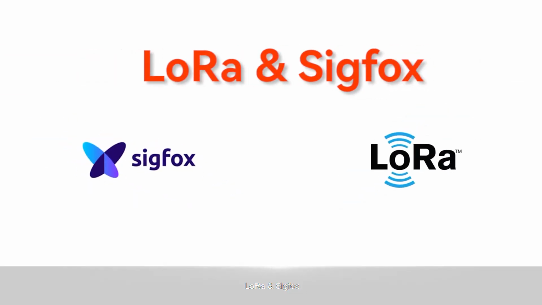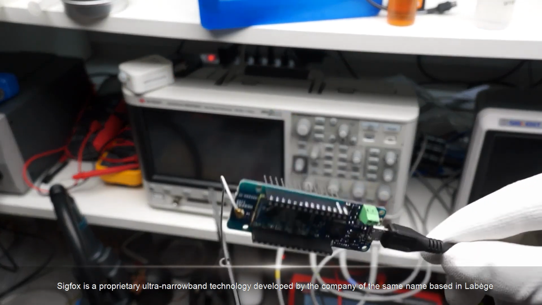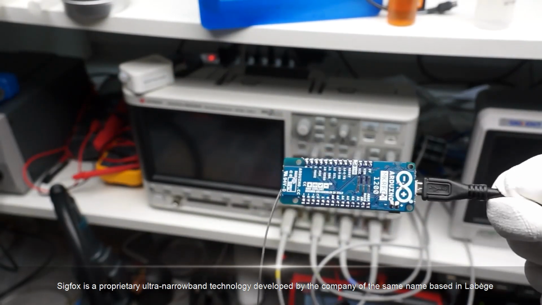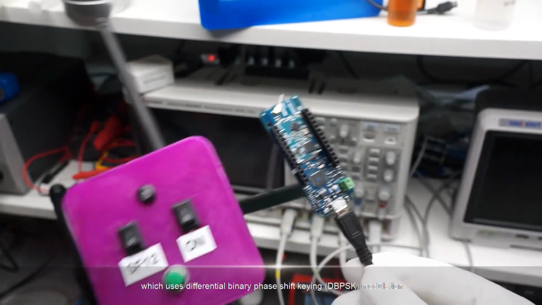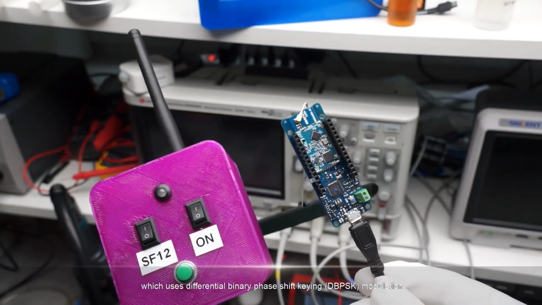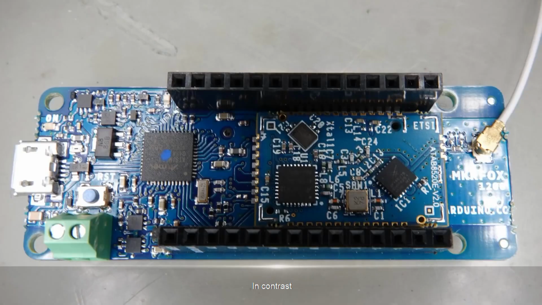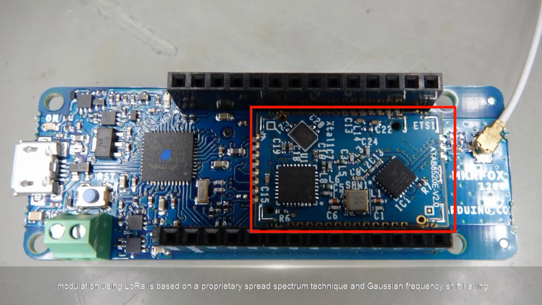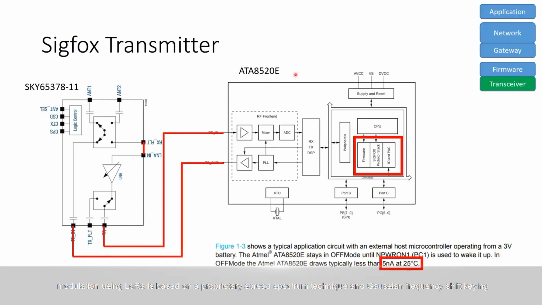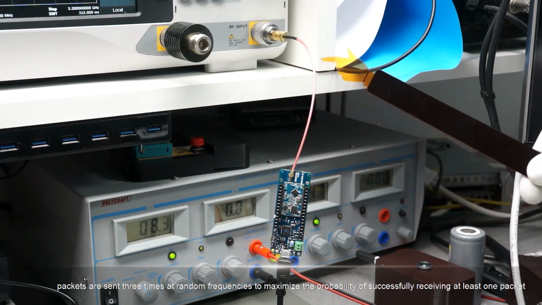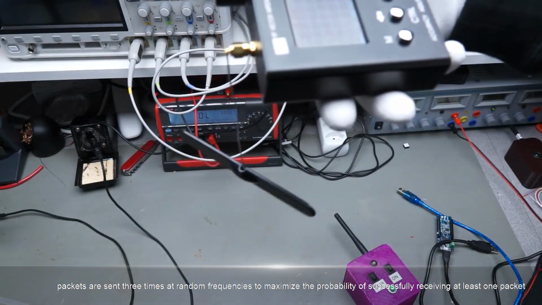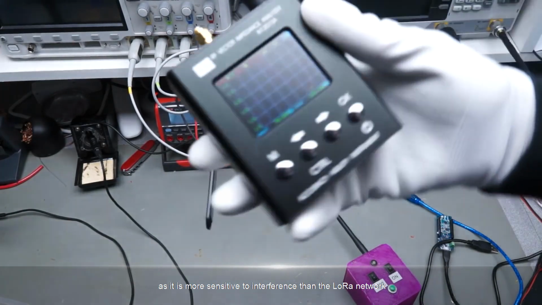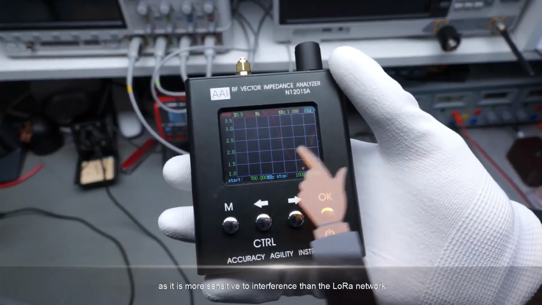LoRa and Sigfox. Sigfox is a proprietary ultra-narrowband technology developed by the company of the same name based in Liège, France, which uses differential binary phase shift keying (DBPSK) modulation. In contrast, modulation using LoRa is based on a proprietary spread spectrum technique and Gaussian frequency shift keying. With the Sigfox network, packets are sent 3 times at random frequencies to maximize the probability of successfully receiving at least one packet, as it is more sensitive to interference than the LoRa network.